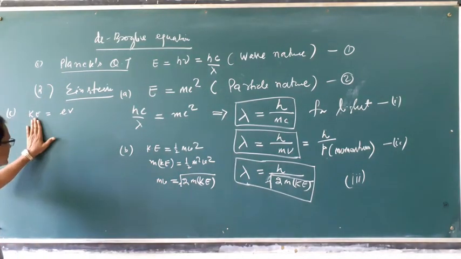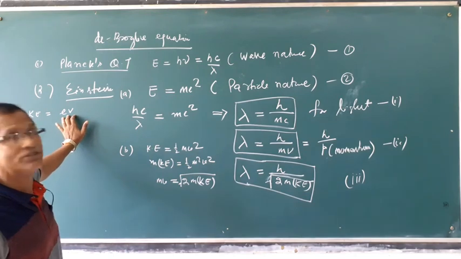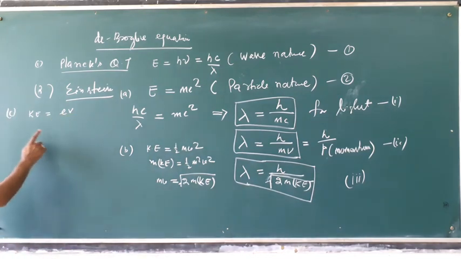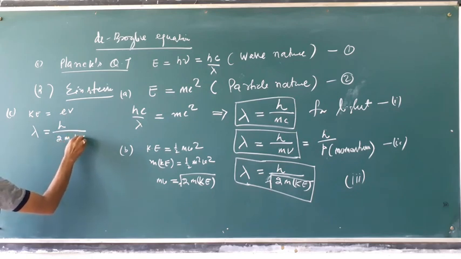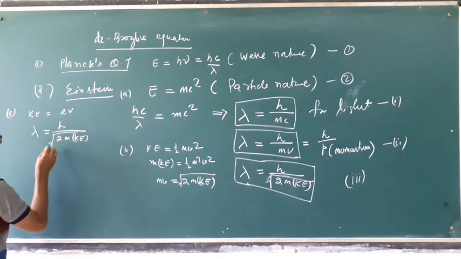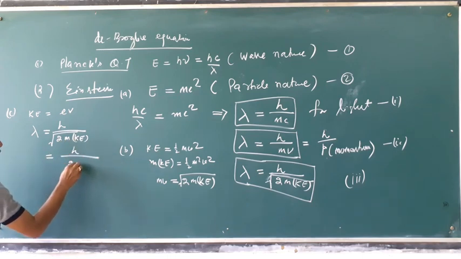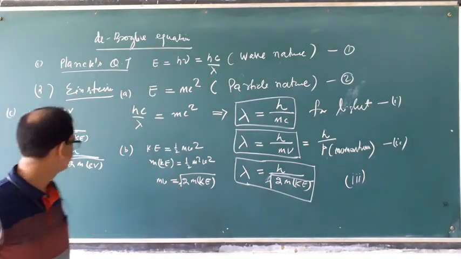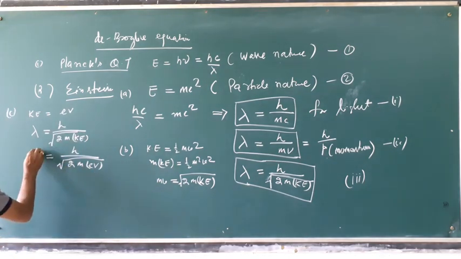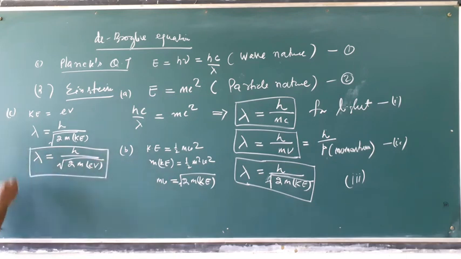So the kinetic energy of the particle can be converted to electrical energy, e into V. So we can put here that lambda is equal to h by the square root of 2mK, which is equal to h by the square root of 2meV. What is eV? eV is the electrical energy having charge and voltage. So this is another formula for lambda.